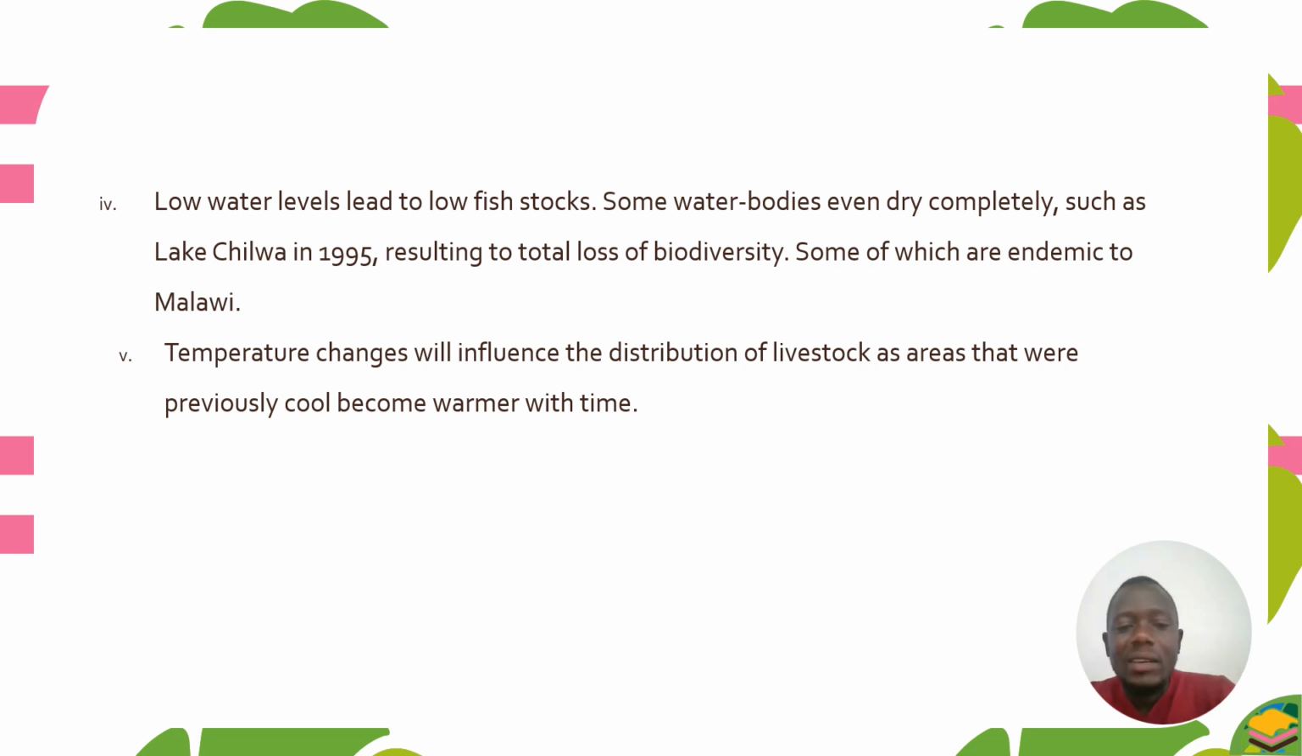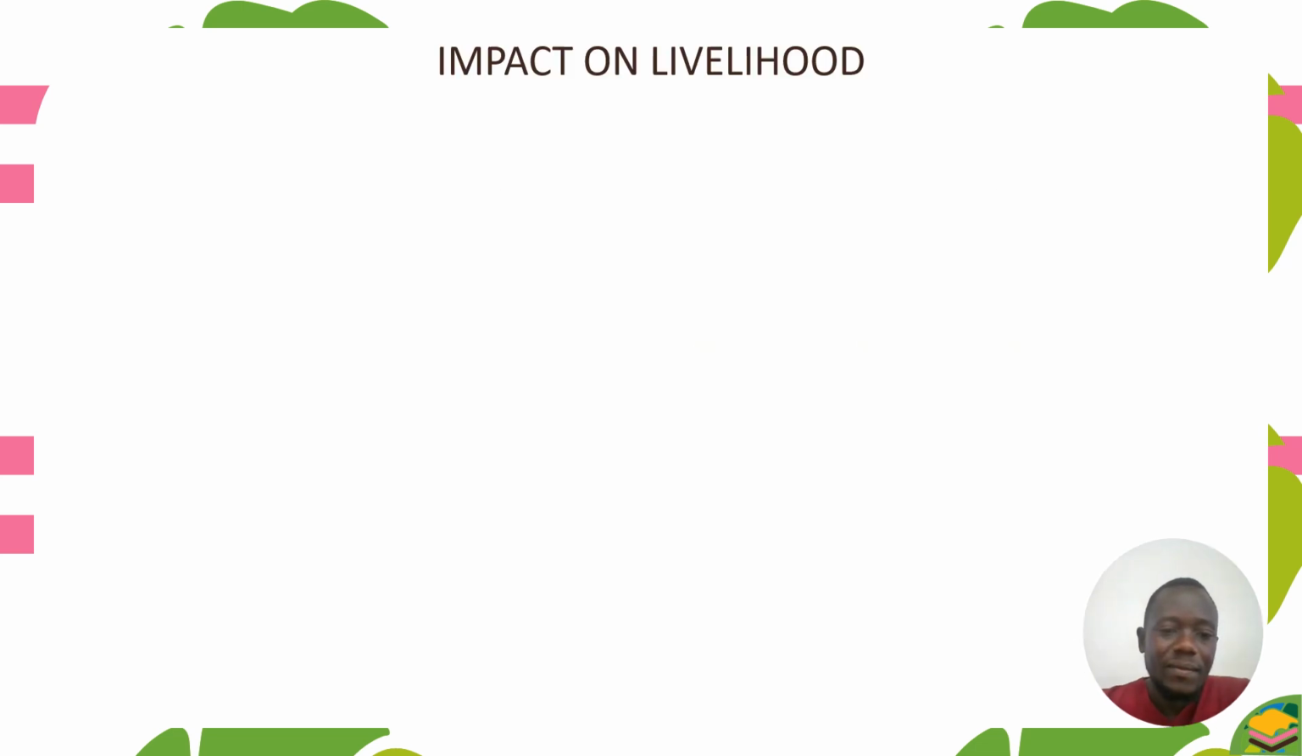And temperature change will influence the distribution of livestock, as areas that were previously cool become warm with time. So we find that there are areas that were previously cool and suddenly become very hot. Therefore, the livestock will not do well in such very hot areas. So this will influence the distribution of livestock in the areas.